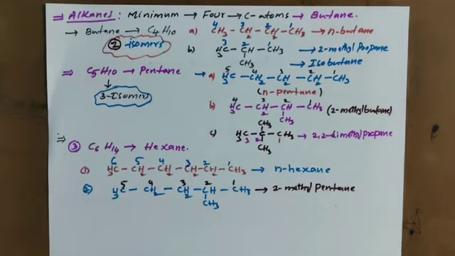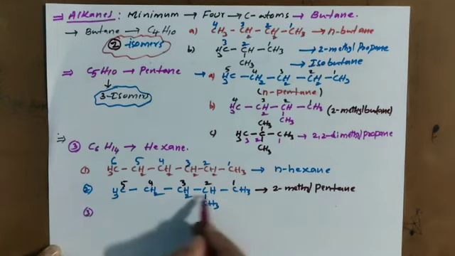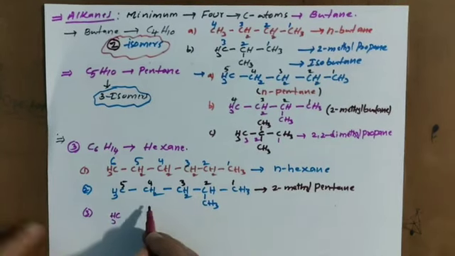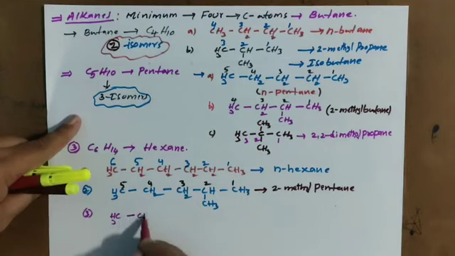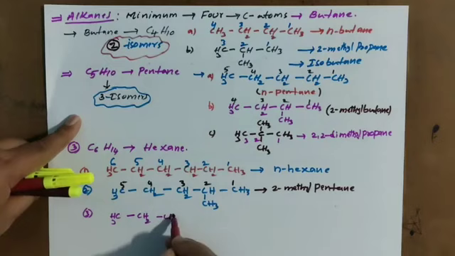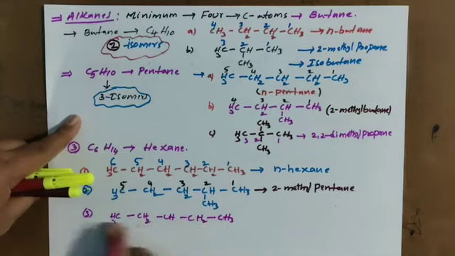Let me write another chain. Look here, I am taking a 5 carbon chain: 1, 2, 3, 4, 5.